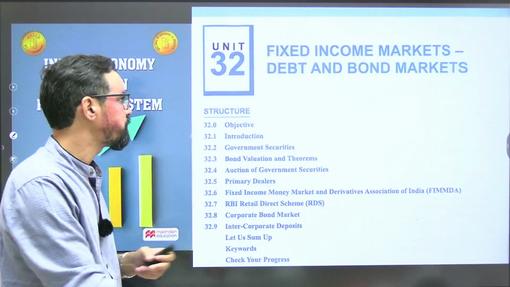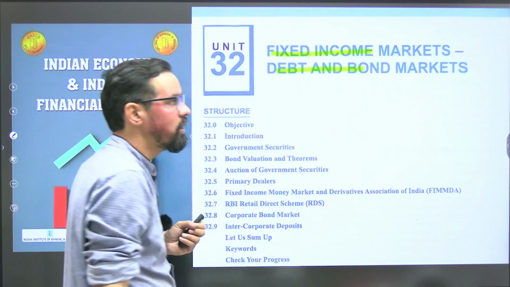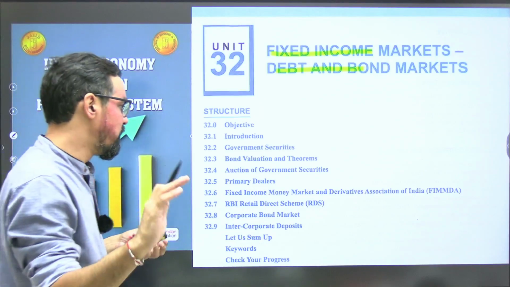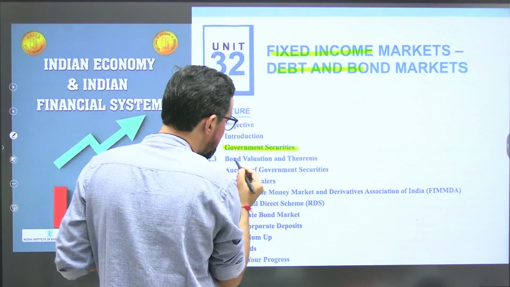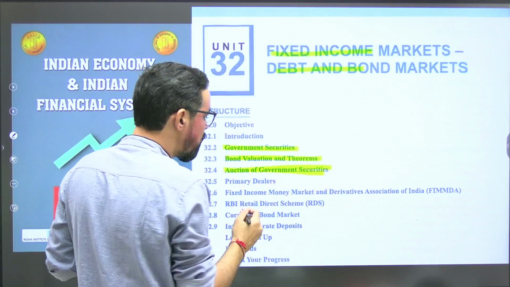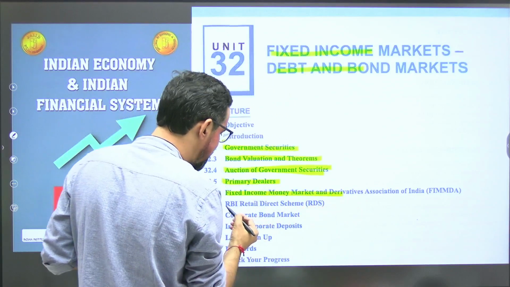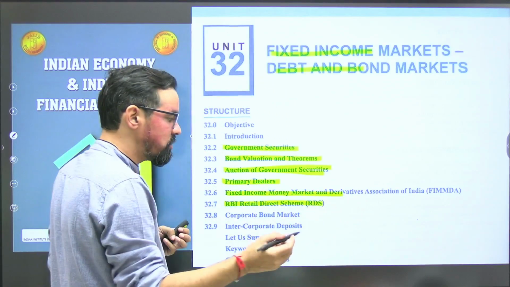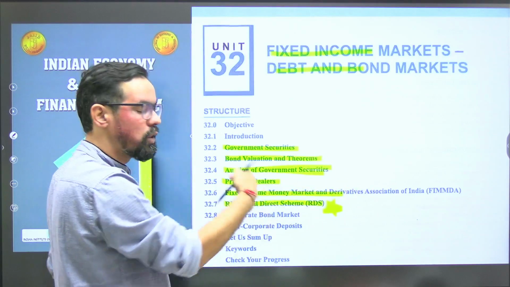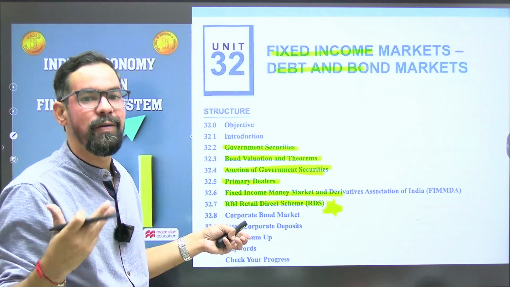Okay, next one. Fixed income market, that means debt market or bond market. Again very important one. Government securities, bond valuations and theorem, auction of government securities, primary dealers, fixed income money market and derivatives, RBI retail direct scheme. This is again very important one. All the topics are important, but this is newly introduced, a scheme introduced by RBI, so it becomes very important.